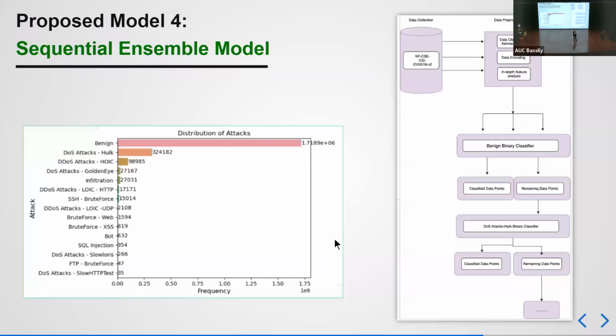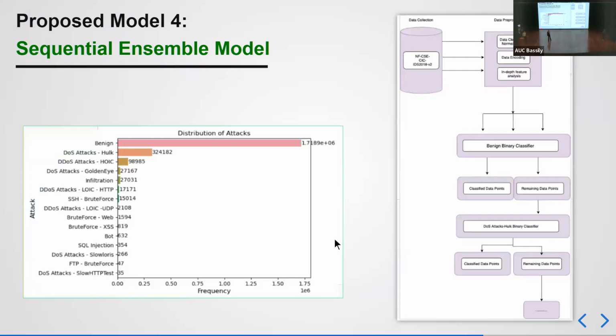So now we want to test basically the sequential ensemble model. The reason behind that is that we wanted to test the model using different architectures. So we wanted to see what happened when the models are dealt with simultaneously or sequentially. So here, as we can see, the models are going to be organized or arranged based on the distribution of the attacks.